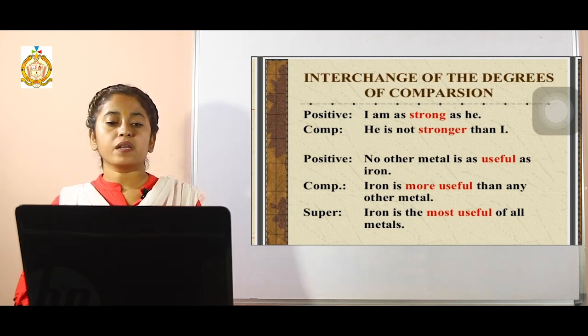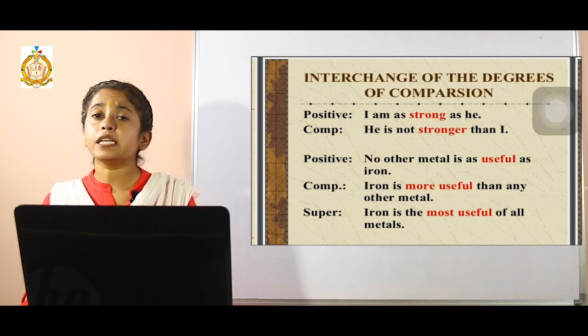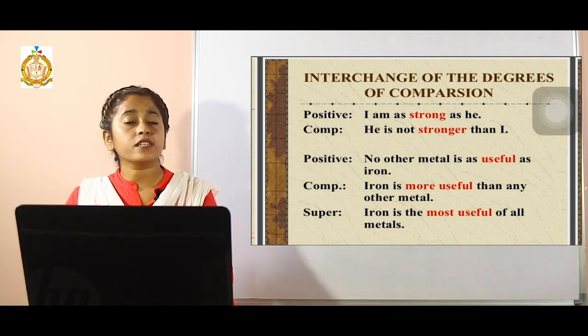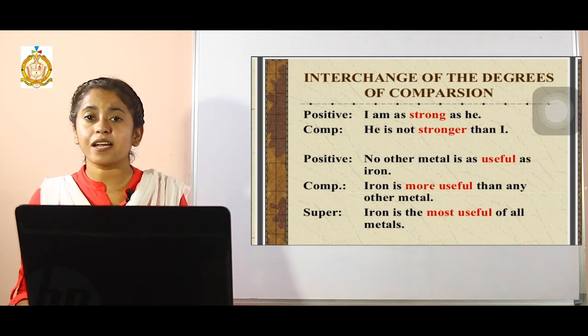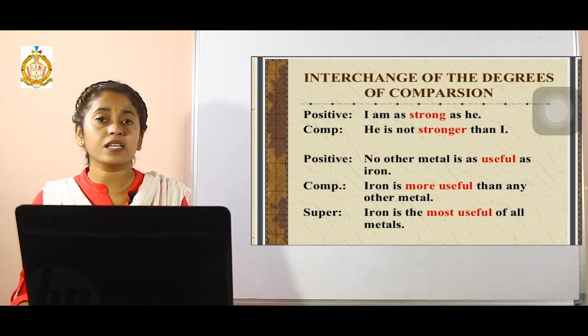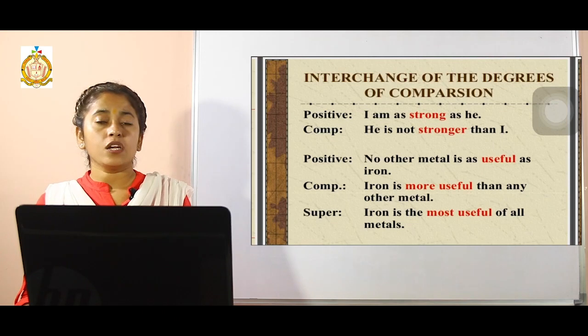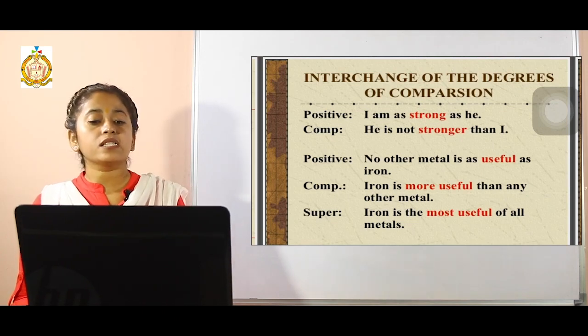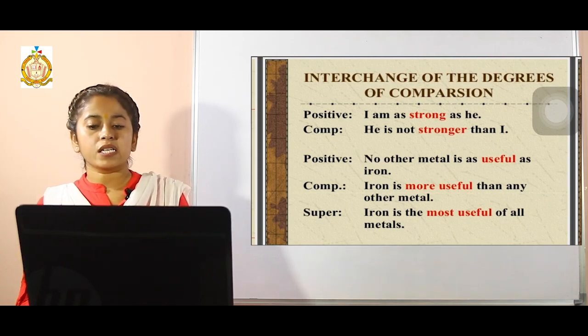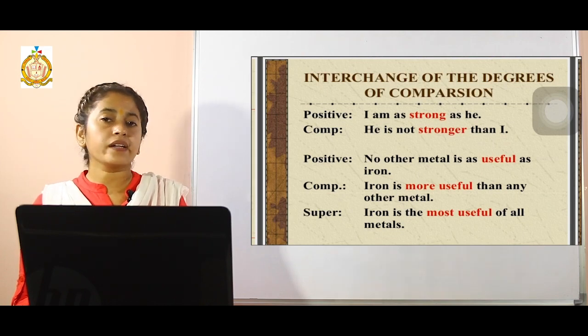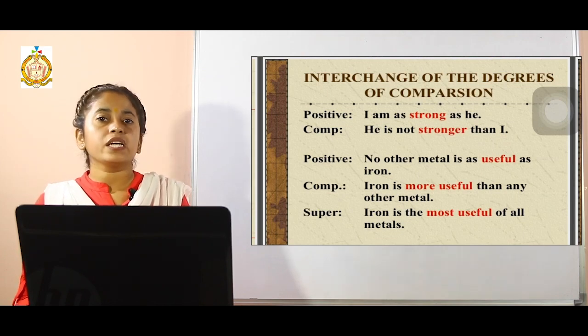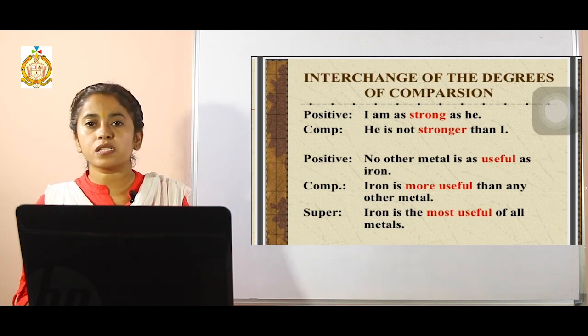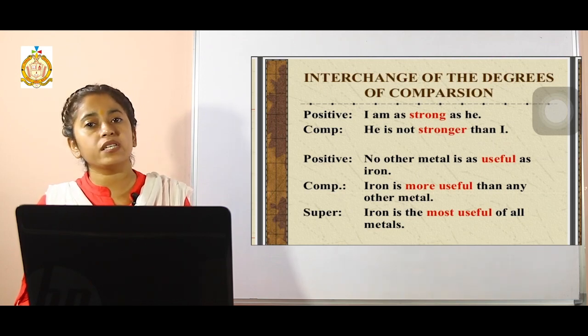So let's begin with, first of all, interchange of the degrees of comparison. How many degrees of comparison are there? Three, right? Positive degree, comparative degree, and superlative degree. So how can we change a sentence? See the example: no other metal is as useful as iron. In this example, it is in the positive degree. How can we judge whether the sentence is in the positive degree, comparative degree, or superlative degree?